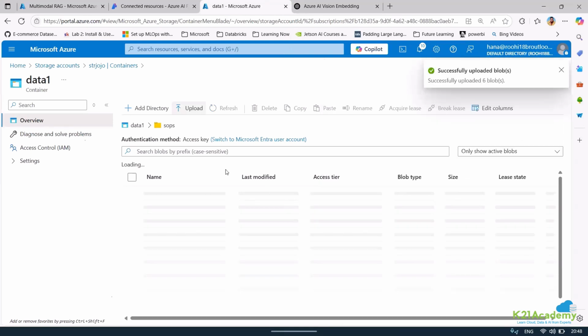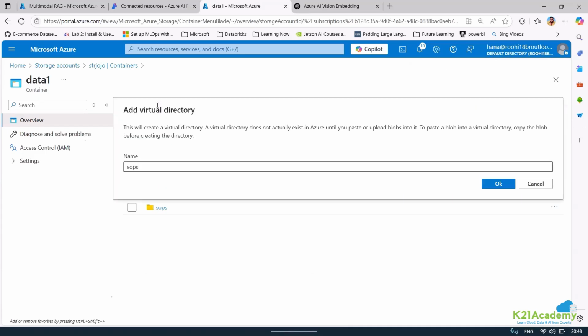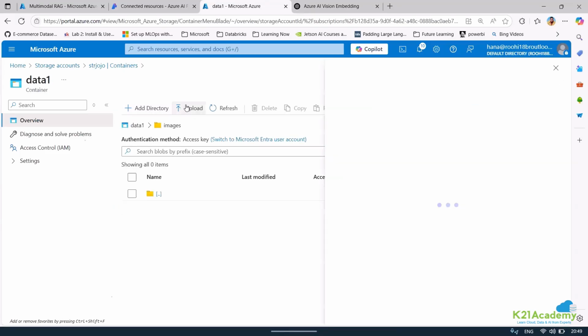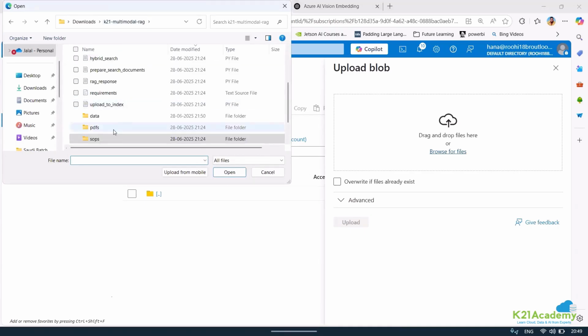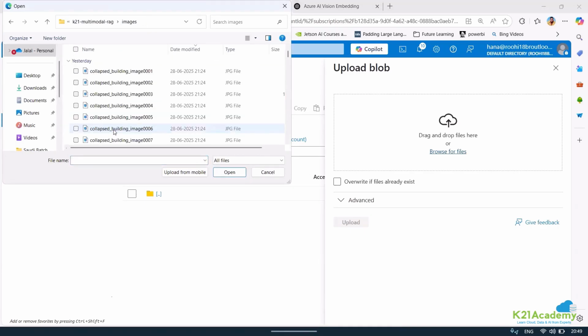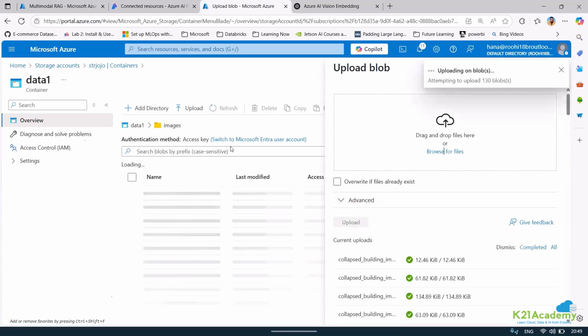This is it. Now let me just come out from here. SOPs I have uploaded. Now let me upload images in another directory just to maintain that segregation of it. So now I can upload images also. Let me work on images. I have images, and let me upload all the images.